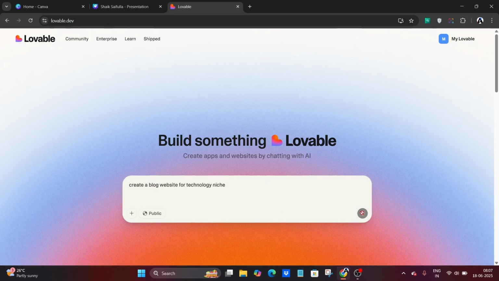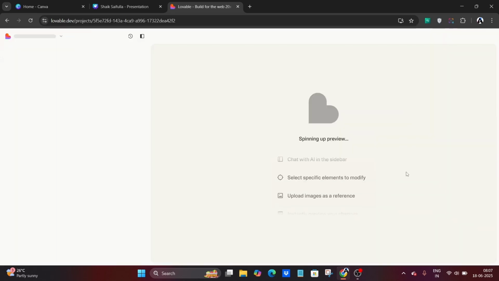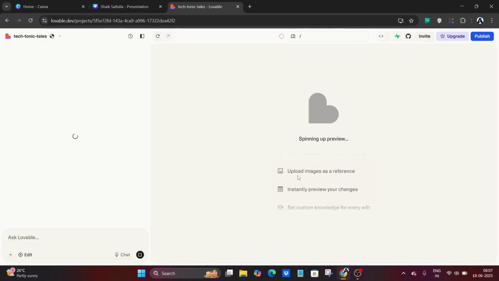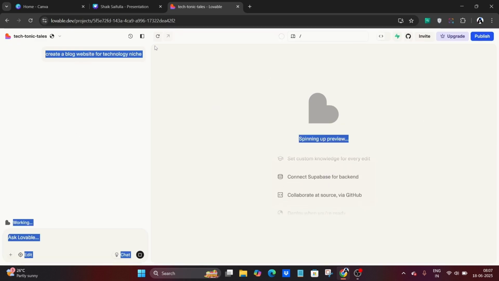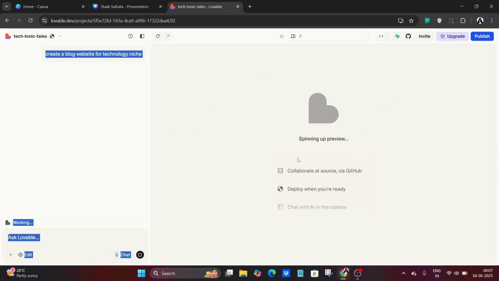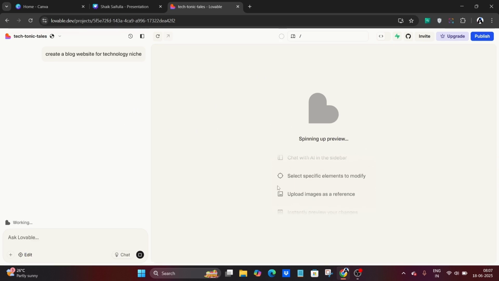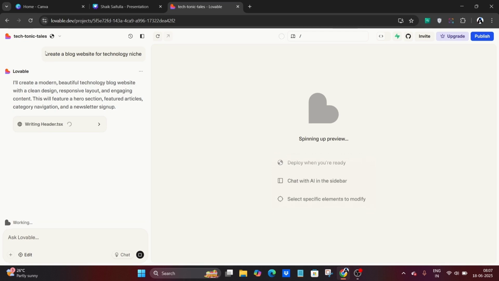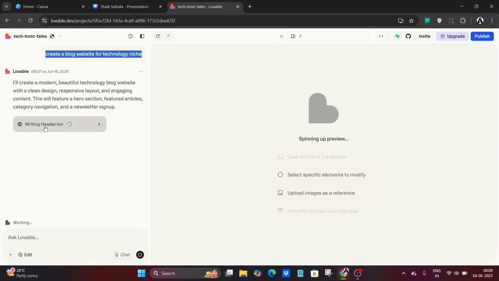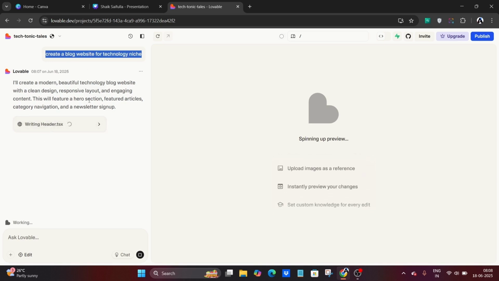When we give this to the lovable.dev AI tool, it will start creating the website for our requirements. According to this prompt, it will generate the code as well, and it will automatically create the website for us. You can see it says I will create a modern, beautiful technology blog website with a clean design, responsive layout, all those things. Now it is writing the code by itself. This is called vibe coding.